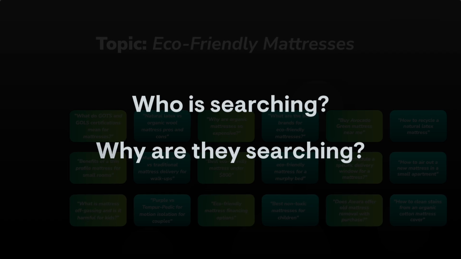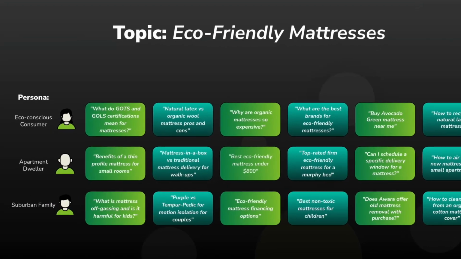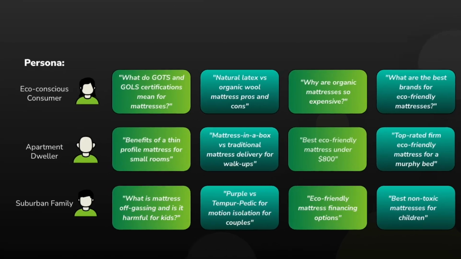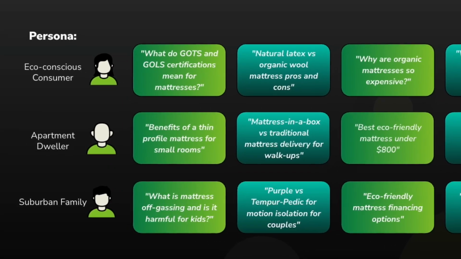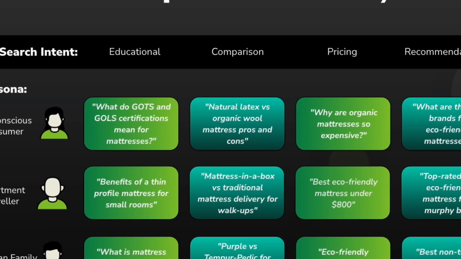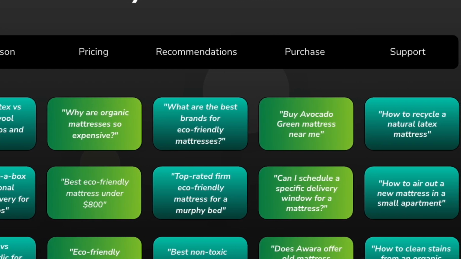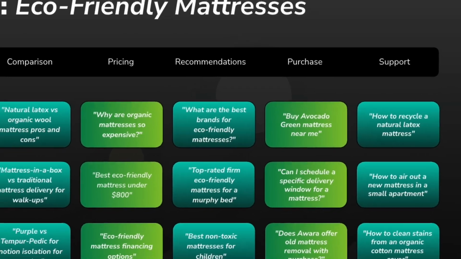That's where personas and search intent come in. A persona gives context about your target audience. Are you targeting an apartment dweller or a suburban family? Search intent is the goal behind a prompt. Our AI classifies if a user is, for example, trying to make a purchase, get education, or make a comparison.